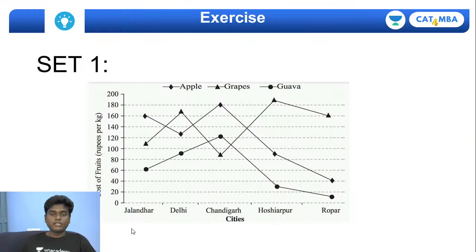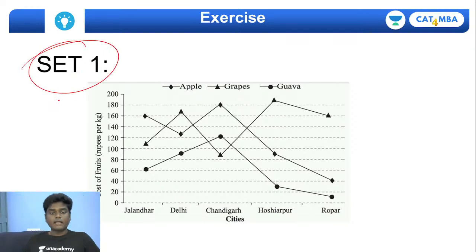Let's quickly get on with the fourth set of today's session, that is set 1 in the line graph. If you see this, in the x-axis they have given you 5 different cities: Jalandhar, Delhi, Chandigarh, Hoshiarpur and Ropar.